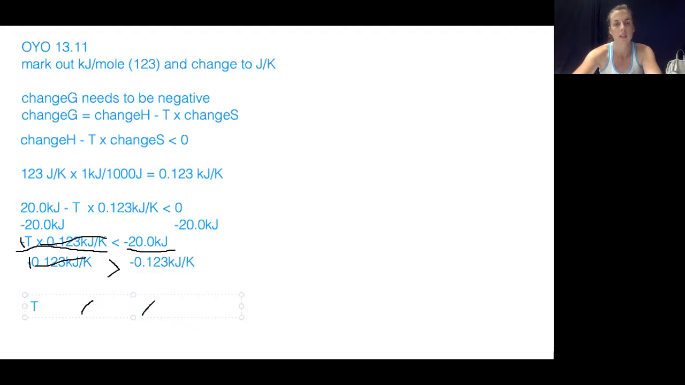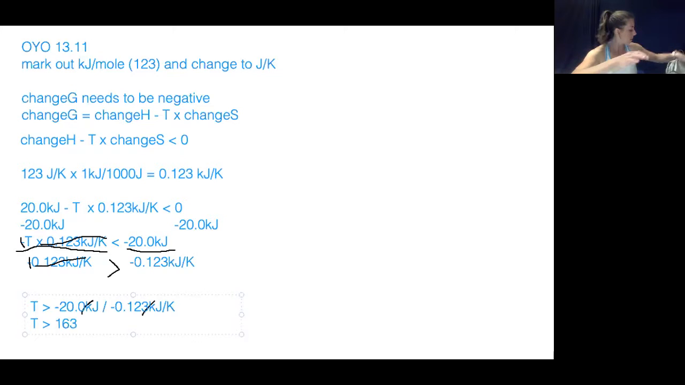I'm sorry, I must have typed a wrong number, so let me fix this. T is greater than negative 20.0 kilojoules divided by negative 0.123 kilojoules over Kelvin. Your kilojoules are still canceling, so you're plugging in the calculator negative 20 divided by negative 0.123. When you do that, you'll get that your temperature must be greater than